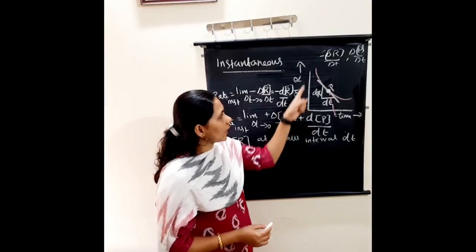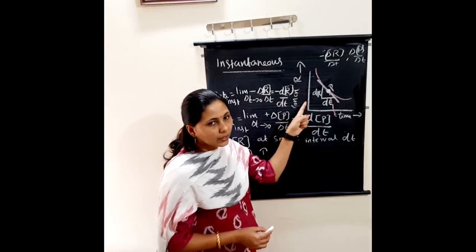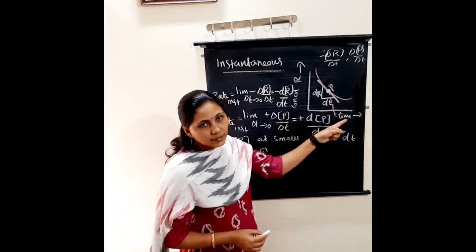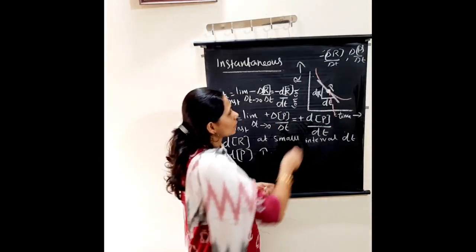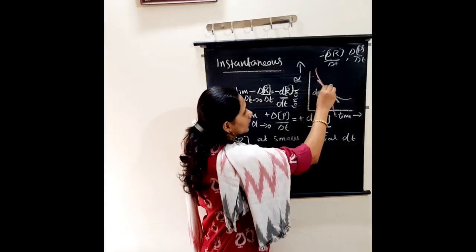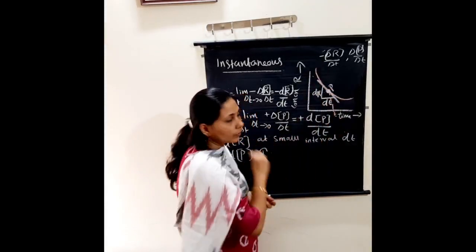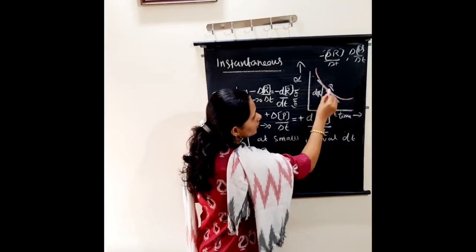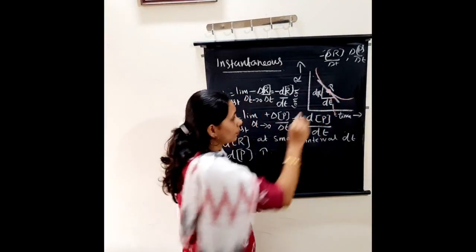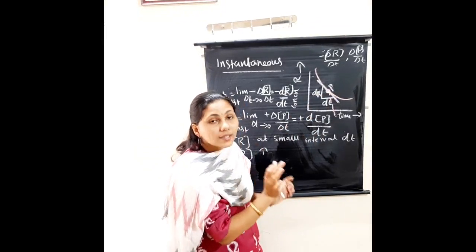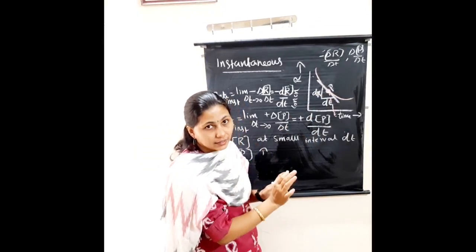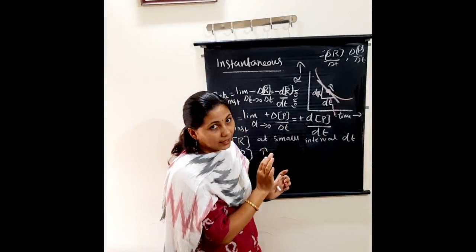On the y axis it is the concentration of reactants and on the x axis it is time. In terms of reactants, concentration decreases with time. This is the curve. In this curve you can see I marked one point P. That means at that instant, the rate of the reaction gives the instantaneous rate.